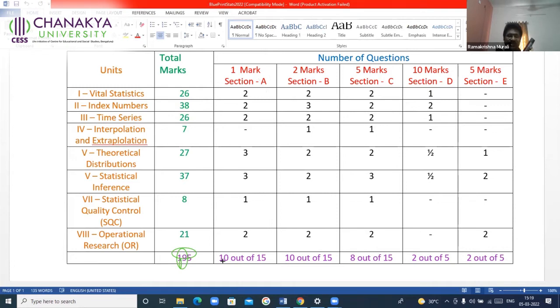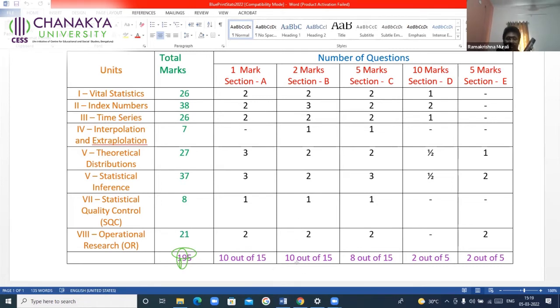10 questions you will have to answer out of 15. This is only for this academic year, not for all the academic years. The choice is given more because instead of reducing the syllabus, you are given more choice in such a way that if you find some chapters difficult, even by ignoring those chapters, you can score good marks. That's the way these choices are given only for this particular academic year.